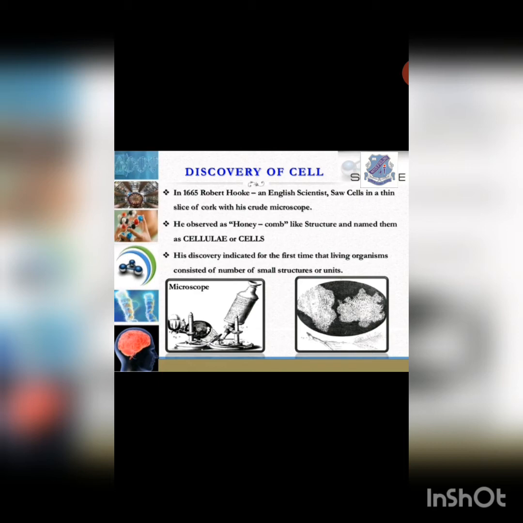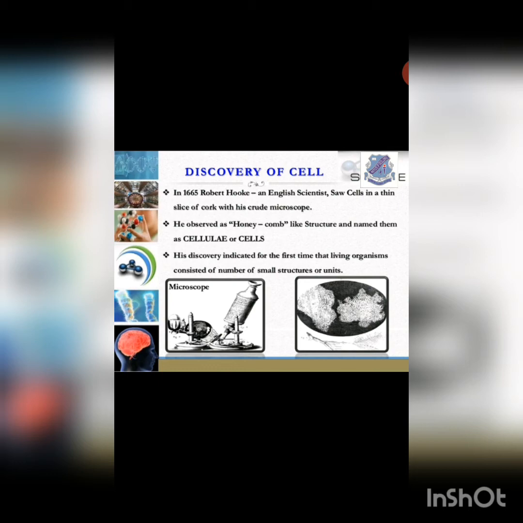So, this is the time of 1665 when Robert Hooke was examining a thin slice of cork. Cork is a substance which comes from the bark of a tree, that means the trunk of the tree. We obtain cork from there. Robert Hooke was examining this cork with a microscope. While examining, the observation showed him the shape of a honeycomb. This honeycomb-like structure closely resembled the cork.